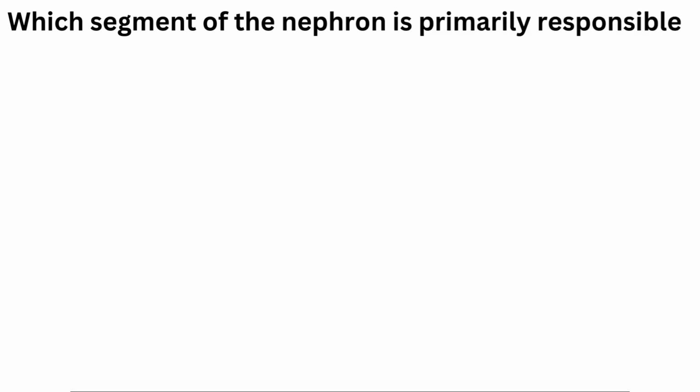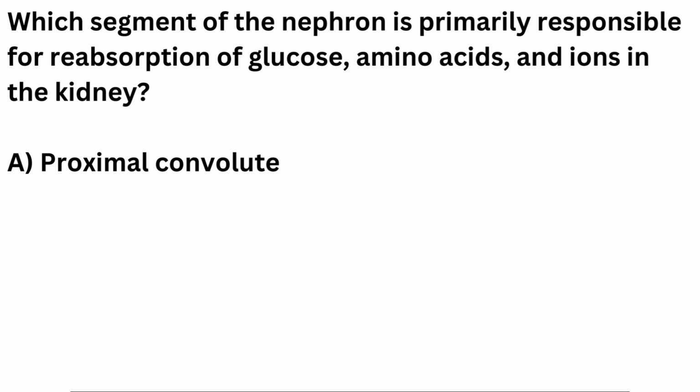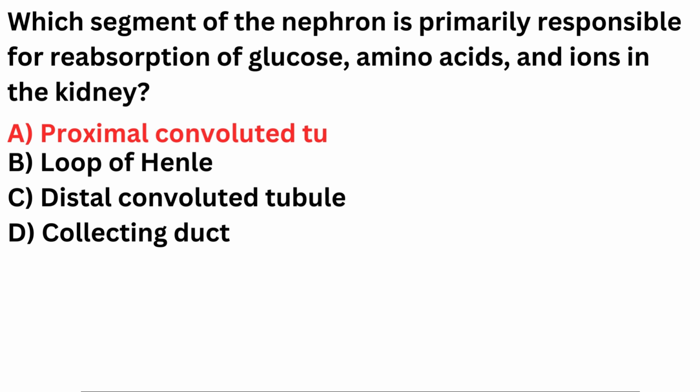Which segment of the nephron is primarily responsible for reabsorption of glucose, amino acids, and ions in the kidney? A. Proximal convoluted tubule, B. Loop of Henle, C. Distal convoluted tubule, D. Collecting duct. Correct answer is A. Proximal convoluted tubule.